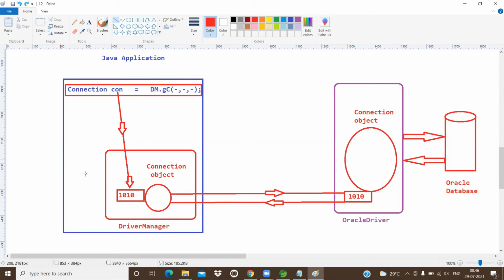Now don't think that here is one object and there is another. Both are the same object here. Both are a single object only. Got the point or not?